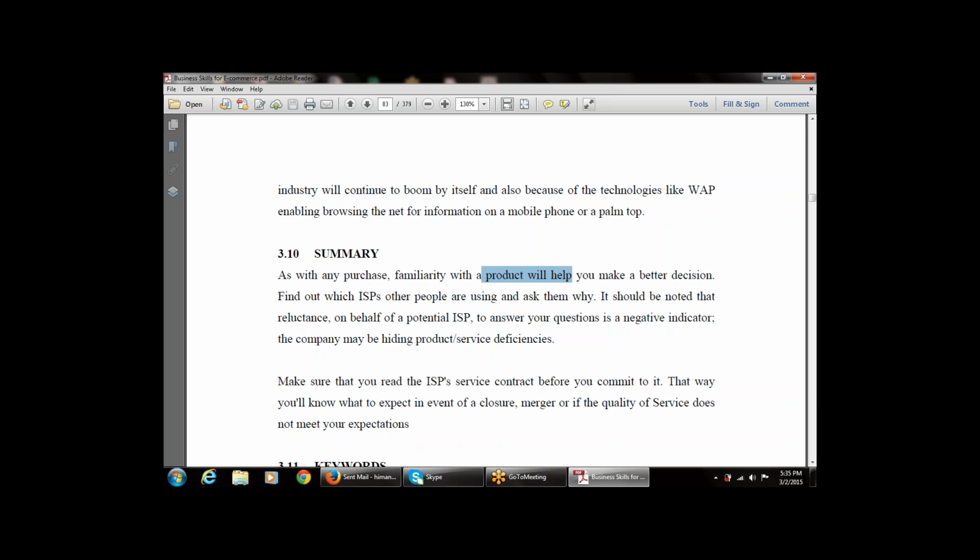That way you will know what to expect in the event of a closure, a merger, or if the quality of service does not meet your expectations. So this is the role of the ISP contract before making the purchase.